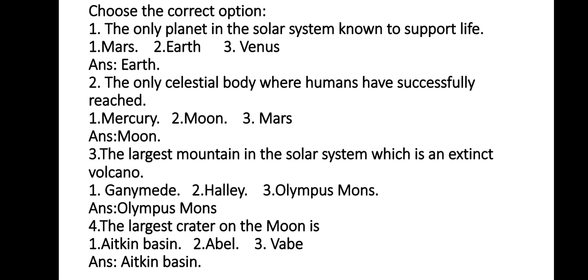Choose the correct option. Number 1. The only planet in the solar system known to support life. Options are Mars, Earth, Venus. Answer is Earth. Question number 2. The only celestial body where humans have successfully reached. Options are Mercury, Moon, Mars. Answer is Moon.